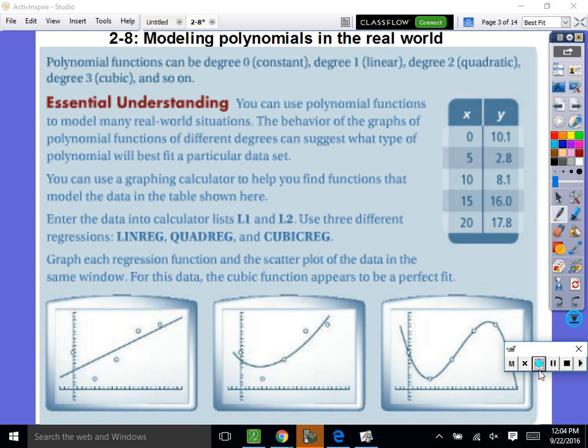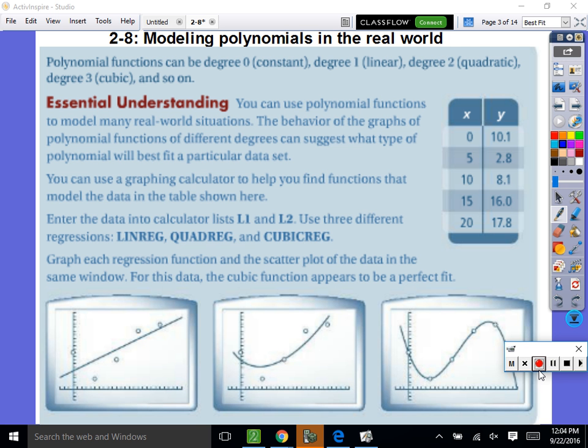Now, if I draw in a cubic, do you see how it matches up with the points perfectly? Okay, so we would know that this is a cubic function. So everybody, I need your graphing calculator out. I'm going to show you how to get what cubic equation that is, what the exact equation is. So not only do we know it's cubic, but I'm going to show you how to actually get the actual equation.